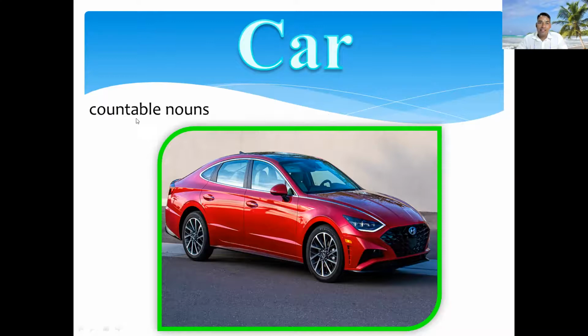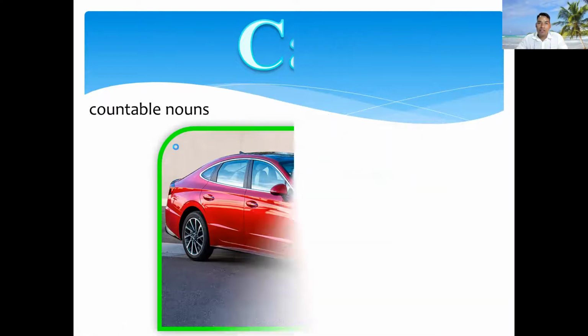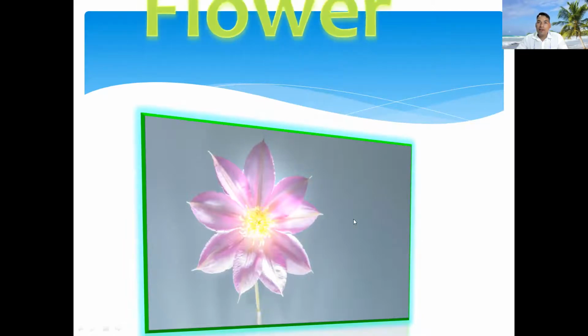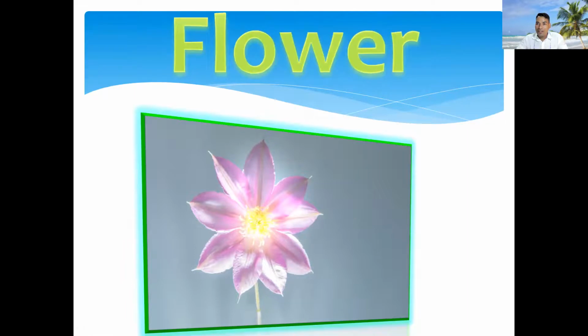We can say this is countable noun. Very good. Next slide, you can see what picture is this? This is flower, and flower is countable noun or uncountable noun? What can we say? This is countable noun. Very good.